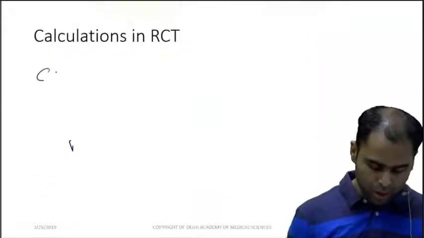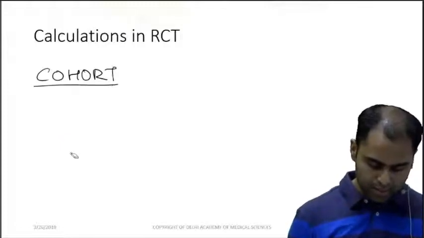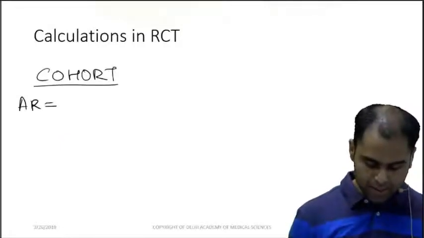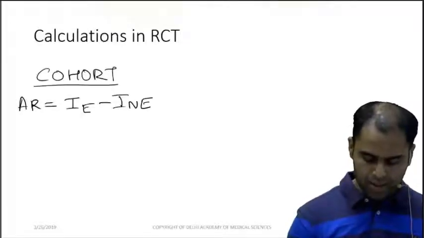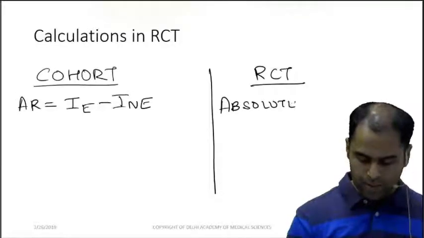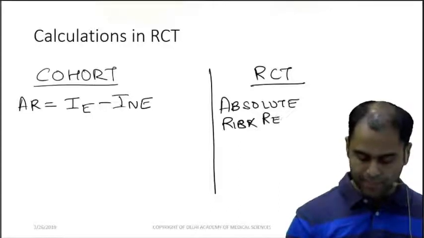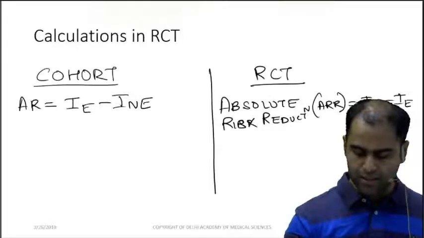Now in case of a cohort, we calculate attributable risk as incidence in exposed minus incidence in non-exposed. In RCT, we have absolute risk reduction, which is ARR, which is incidence in non-exposed minus incidence in exposed.